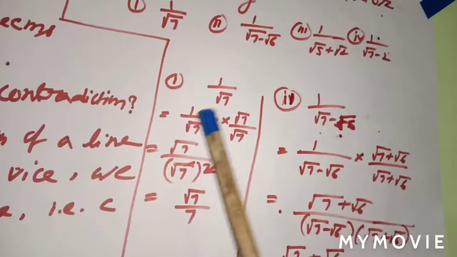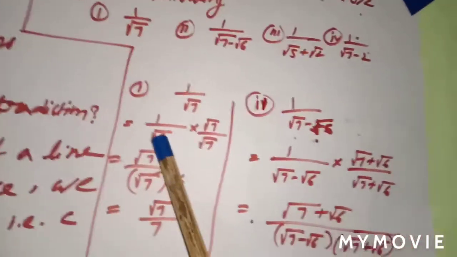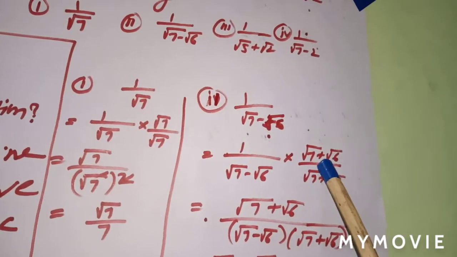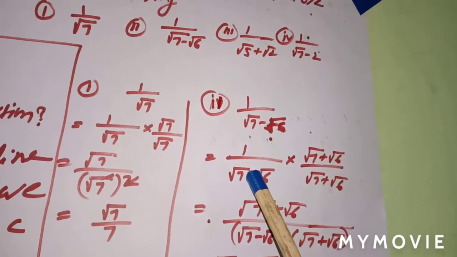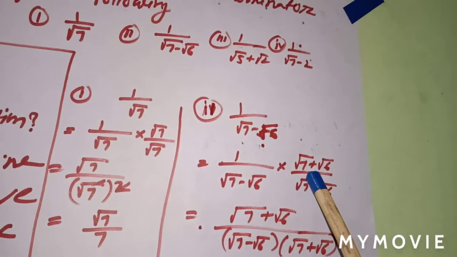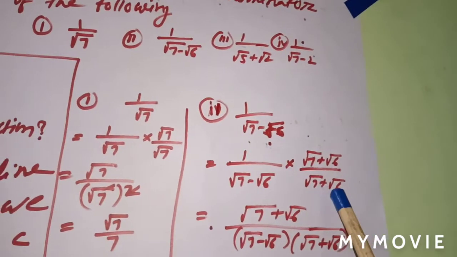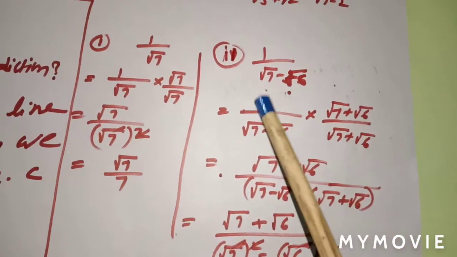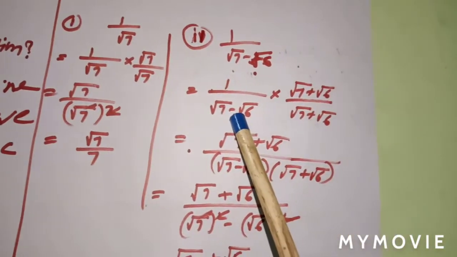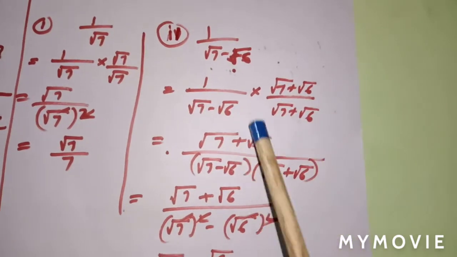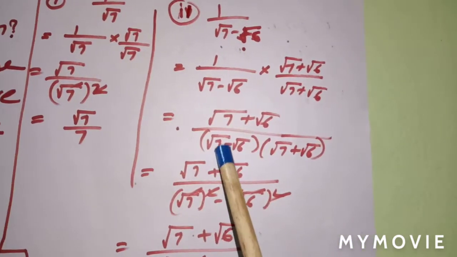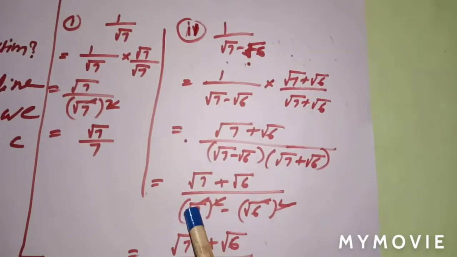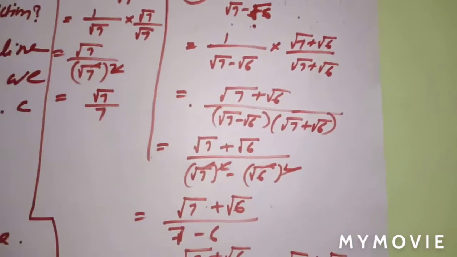In case of a single number, you multiply directly by that number in numerator and denominator. But in case there are two terms, if minus, then you have to make it plus, like roots. If here we have minus, so you have to multiply by plus, root 7 plus root 6, with both numerator and denominator. Then root 7 plus root 6 once are root 7 plus root 6. So root 7 minus root 6, root 7 plus root 6, both are multiplied like that. So you can use the a square minus b square formula here. a minus b, a plus b. So what? a square minus b square.